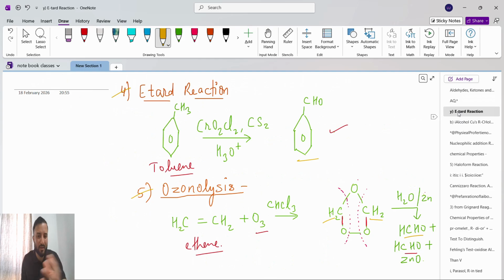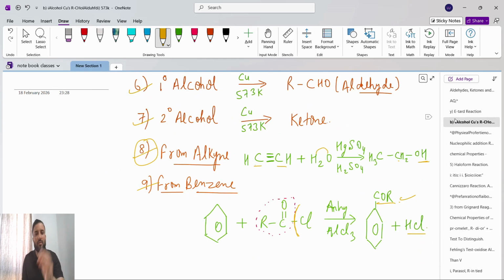If you understand, it is easy. Okay, from benzene, what will we do? From benzene we will connect C double bond O R Cl in the presence of anhydrous aluminum chloride. The chlorine will break from here. There is one group that's called the halogen group. The chlorine will break here and make HCl, and another group, COR, will get connected to the benzene.